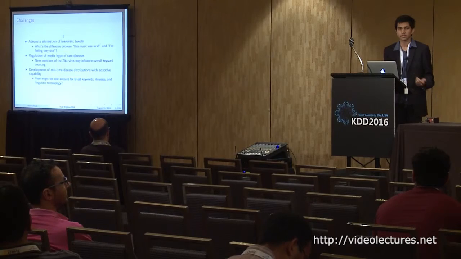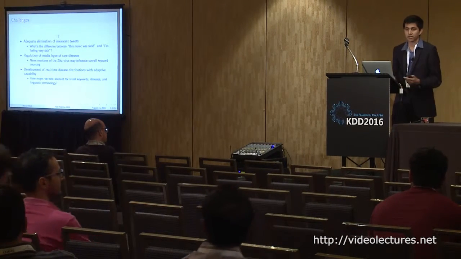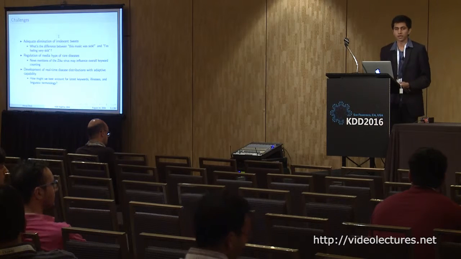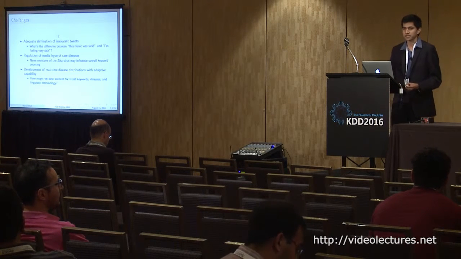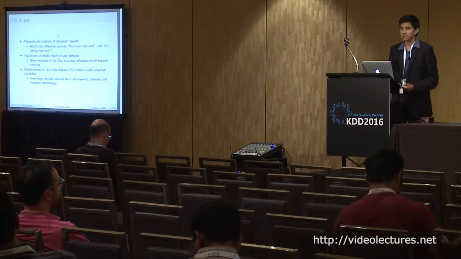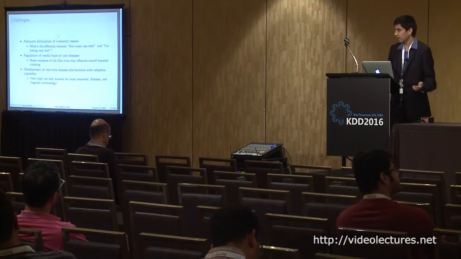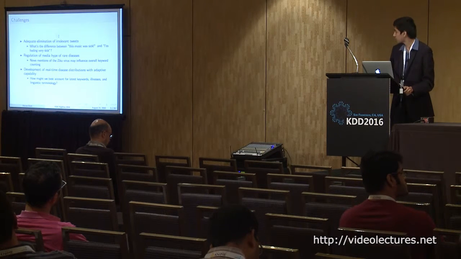A second important challenge is regulating media hype of diseases. So for example, diseases like Ebola and the recent Zika virus, although they are very important and are indeed infectious, do have issues regarding news hype of those diseases as opposed to the more common and more widely spread influenza disease in the United States. And finally, we'd like to generate a model that can update with respect to time regarding recent keywords from Twitter, recent hashtags, et cetera, all of which requires a model that's fast and efficient.